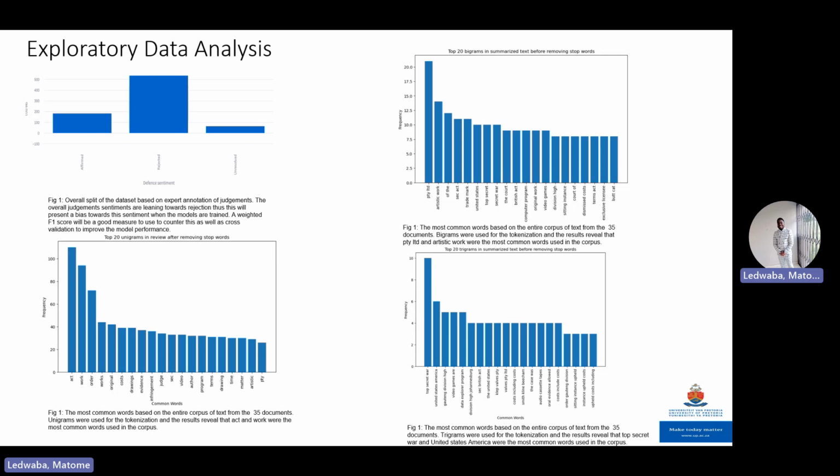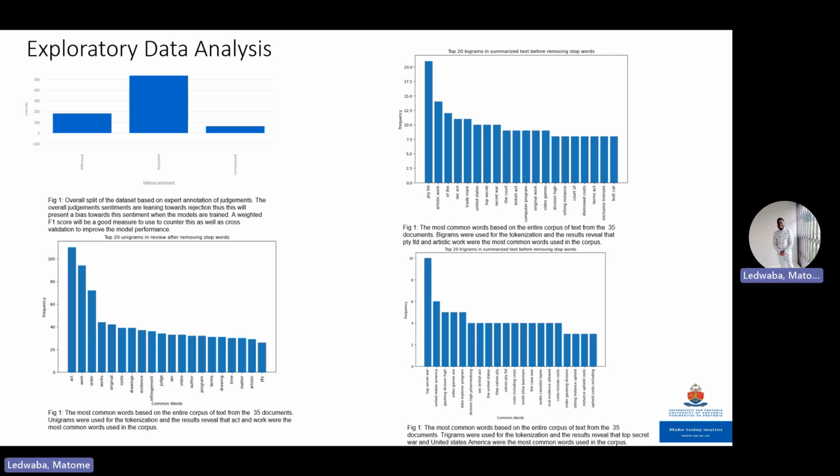This gave us an indication that most of the work that we're actually looking at is between companies, and also most of the judgments were referring to artistic work. So I guess the judgments were relating to artistic work relating to different companies.